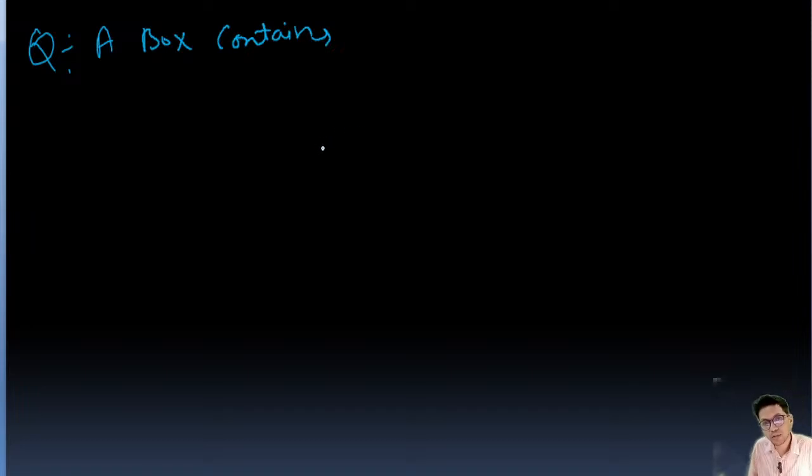Next question is, a box contains. You need to know how to use this Bayes theorem, okay, very important.